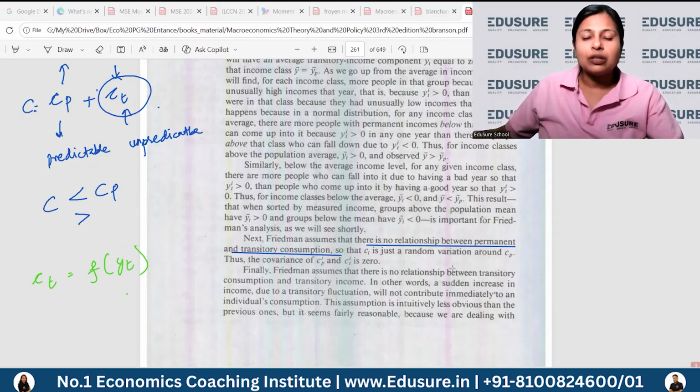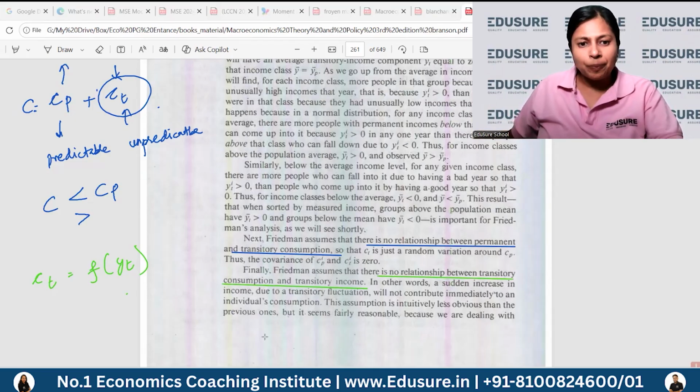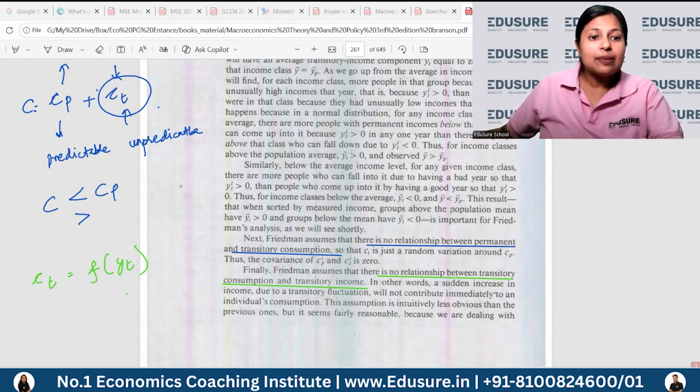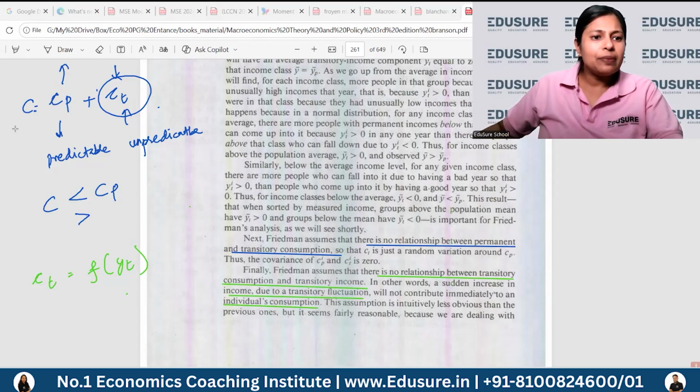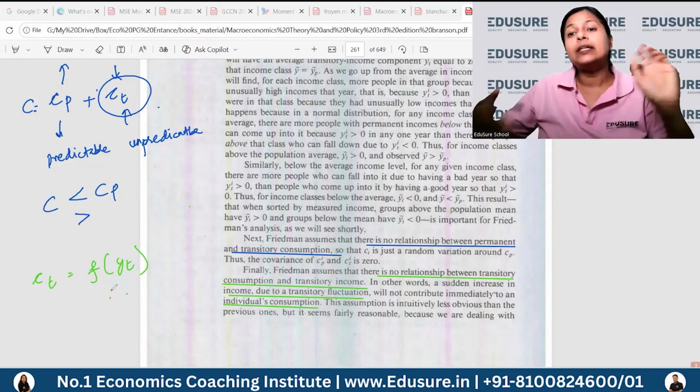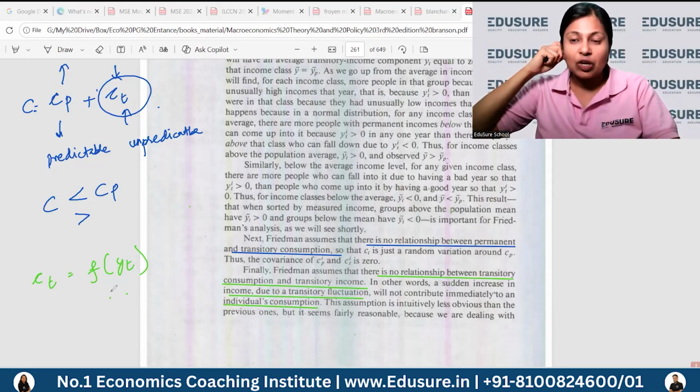third assumption, or third result, or third theory of Friedman, that there is no relation between transitory consumption and transitory income. Okay, so this is a little controversial because it seems very logical, but Friedman says that that is not true. So he says that if there is a sudden increase in income because of some transitory fluctuation, this will not. So I think what he means is that you cannot predict how much of the transitory income he will spend or he will not spend.